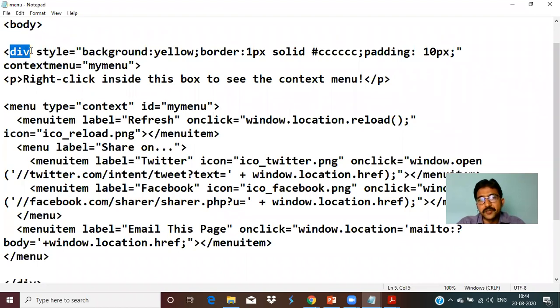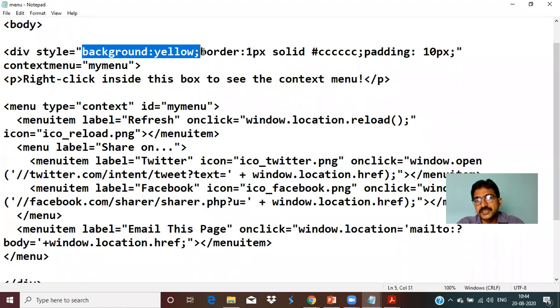See, we have already discussed div. Div is nothing but a division in the page. If you see the total page, in that one part is one division. For that division, we are using a style attribute. The style attribute is used as inline style. Inline style is made of declarations, each declaration separated with a semicolon. Now, how are you going to use this declaration? This is a background. We are assigning yellow, and we are putting a border. If you have multiple values for a particular attribute, you can give spaces, not commas, spaces.